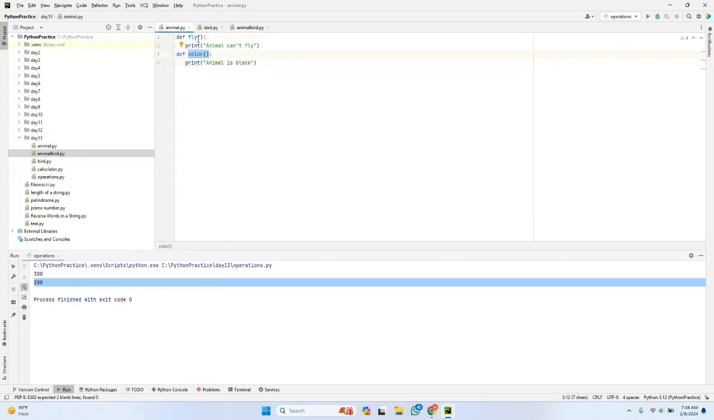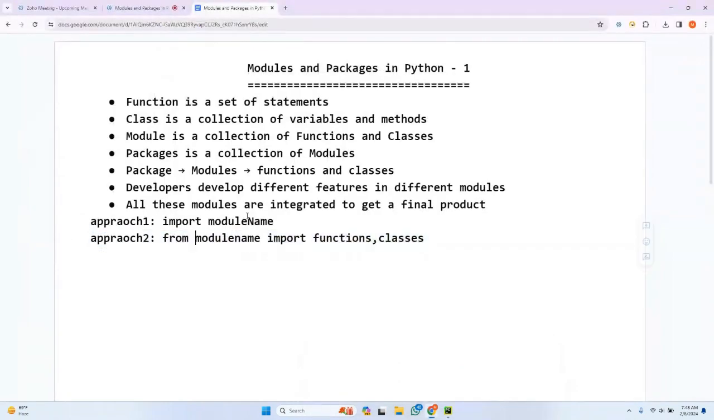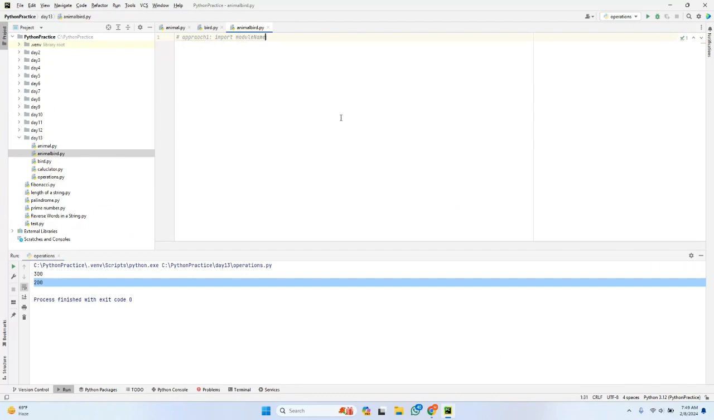If you can see here, the function names in both modules are the same. Then in this case, how can I import? I can go for approach 1 as well as approach 2. So this is approach 1. In approach 1, I can just import the module name, like import animal.